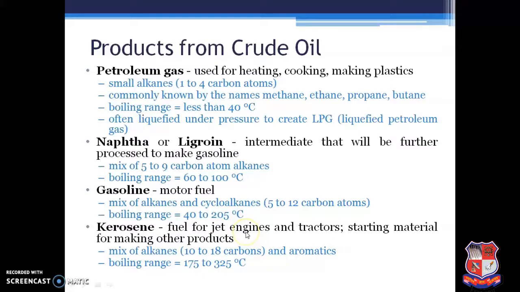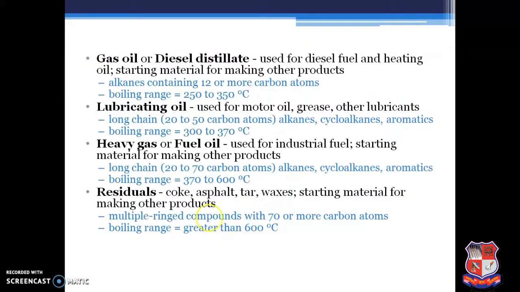Kerosene is used as the fuel for jet engine and tractor. Starting material for making other products. It is a mixture of alkanes. Carbon number ranges from 10 to 18. Boiling range is 175 to 325 degrees centigrade.